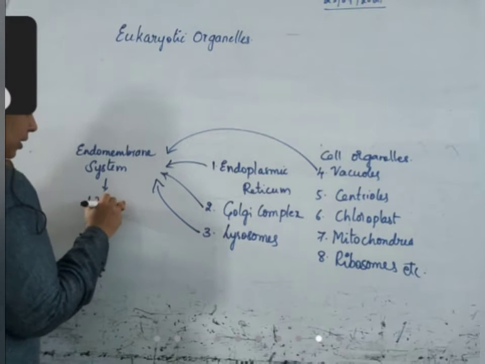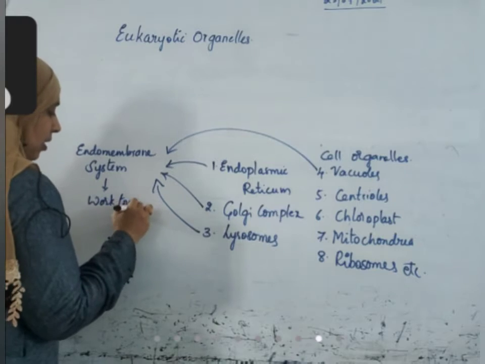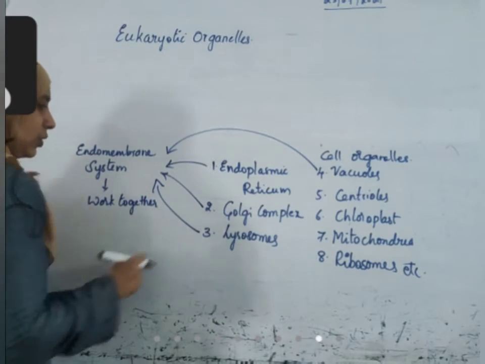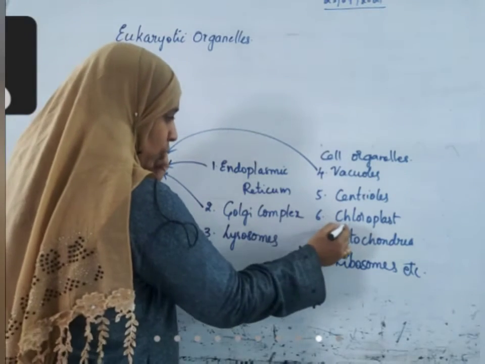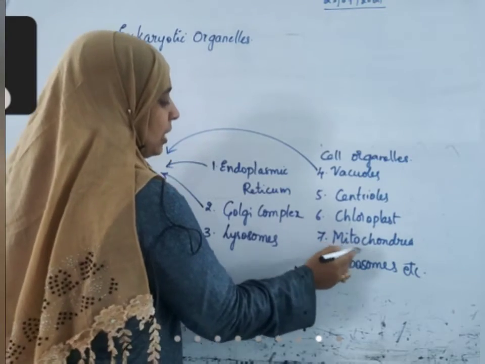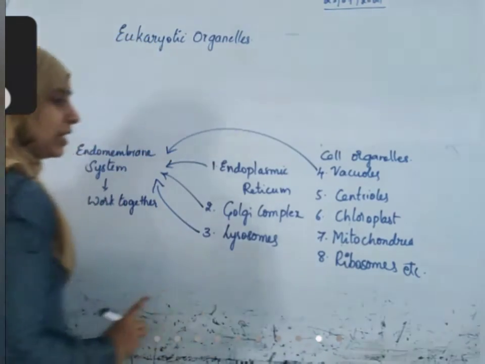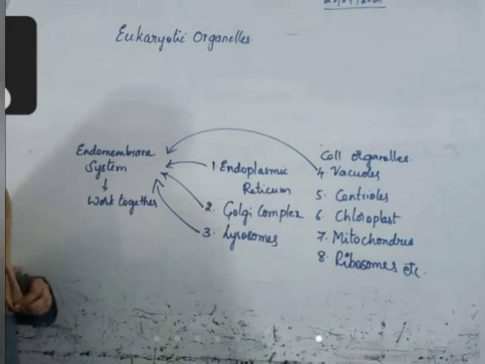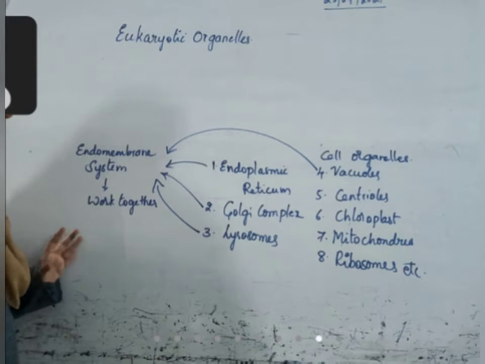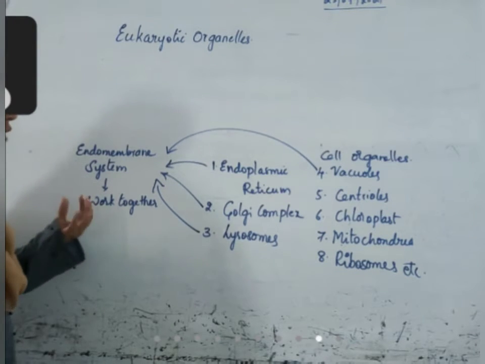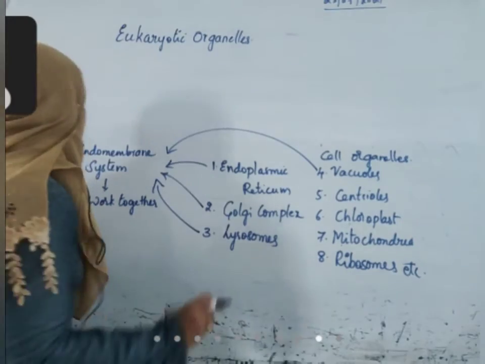For all other organelles, for example, chloroplast also has membrane, mitochondria also have membranes, but they are not working as a single unit. They are separate. So they are not called the endomembrane system.